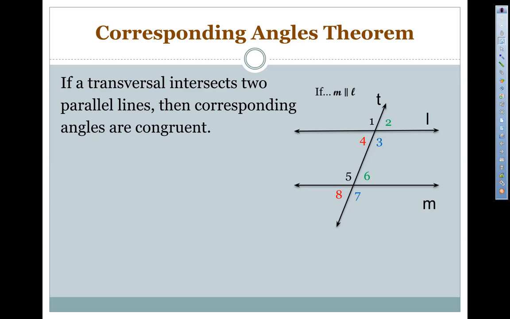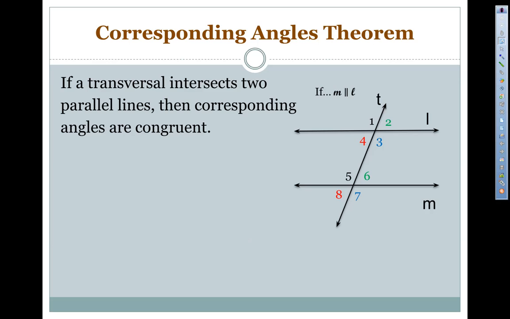Now we have the corresponding angles theorem. So once again, if a transversal intersects two parallel lines, then their corresponding angles are congruent. So remember we talked about corresponding angles, there's 4 pair. So they're in corresponding position, like 1 and 5. They're both in the upper left-hand corner of the set of 4 angles.